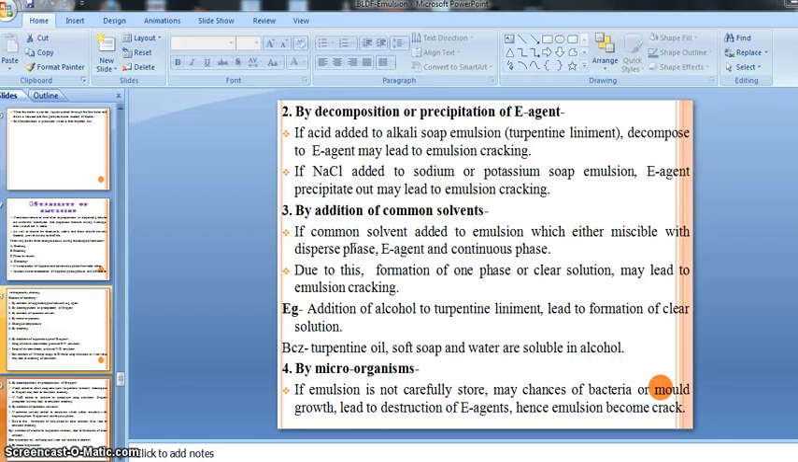Alcohol has the property that it is able to dissolve in or mix with the disperse phase, the emulsifying agent, and the continuous phase. Due to that there is a chance of forming a one-phase or clear solution.